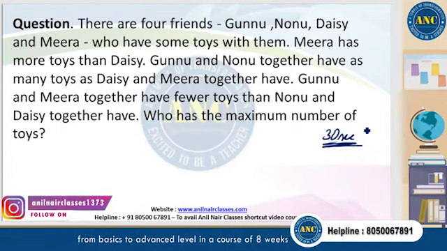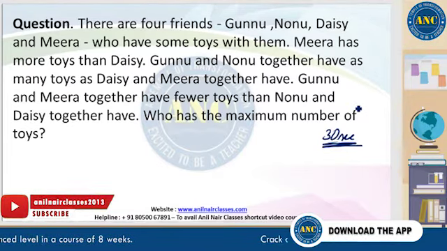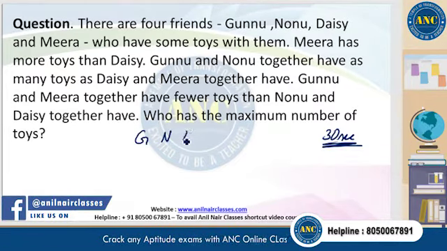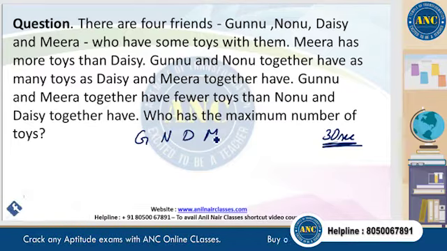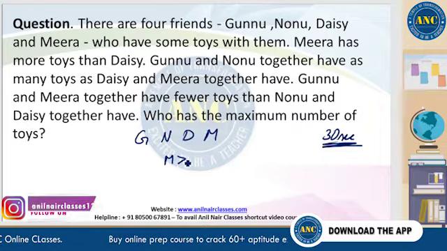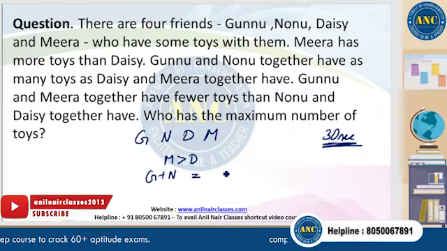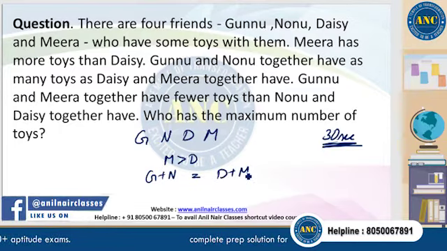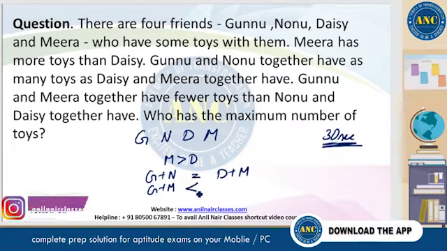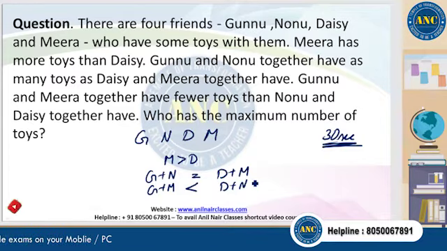Okay, that's more than the 30 seconds. Simple question, right? Simple question. There are four friends. Their names start with G, N, D, and M. These are the four people who have some toys with them. Meera has more toys than Daisy. Gunu plus Nonu together have as many toys as Daisy plus Meera, right? And Gunu plus Meera have fewer toys than Daisy plus Nonu put together. Who has the maximum number of toys?